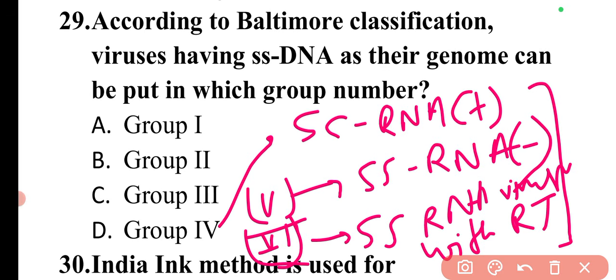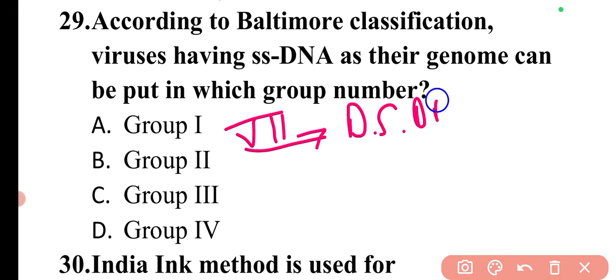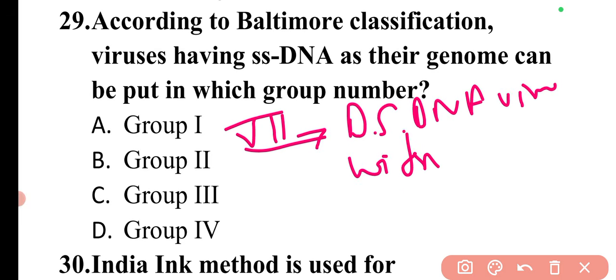There is also given the mode of mRNA production and the several examples based on each group, so that you can also study. Then one class is left, that is the group number 7. So it is double stranded DNA viruses with a reverse transcriptase.